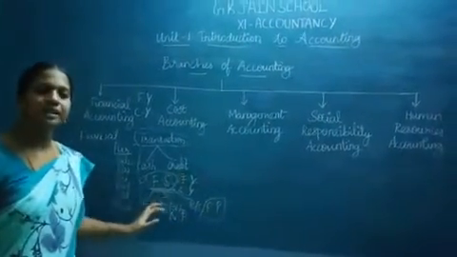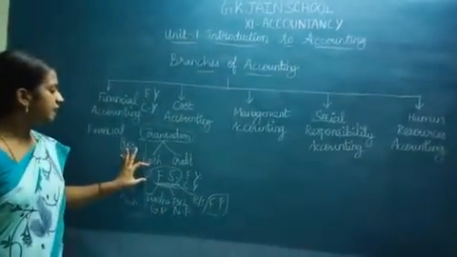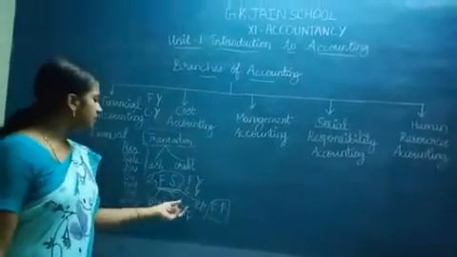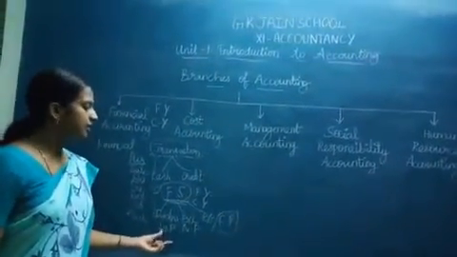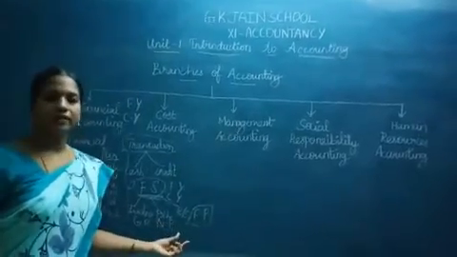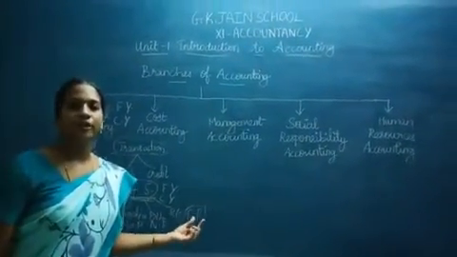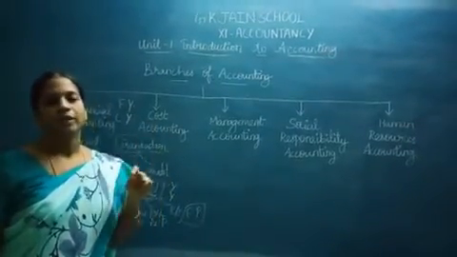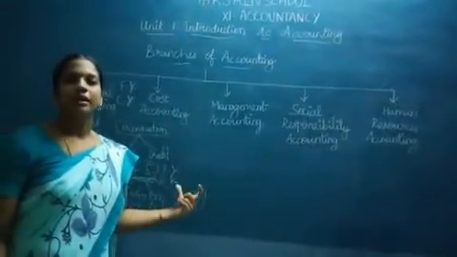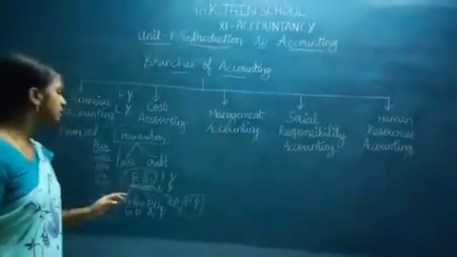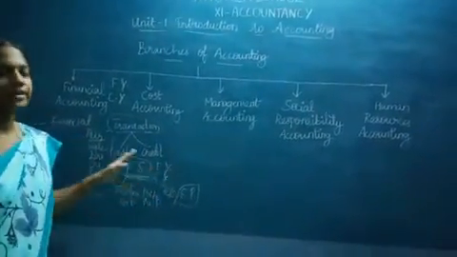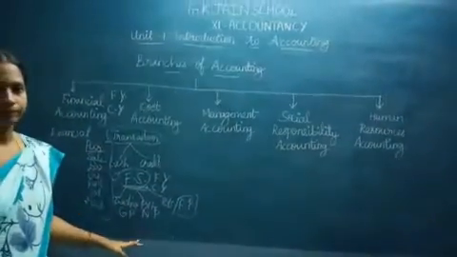For these reasons only, we are calculating financial statement in the financial accounting. If I prepare these accounts, I am getting gross profit, I am getting my net profit, and in the balance sheet I am going to know about my financial position, that is the growth. What is my growth? I can know through the balance sheet. So this is the financial accounting, the first branch of accounting we have.